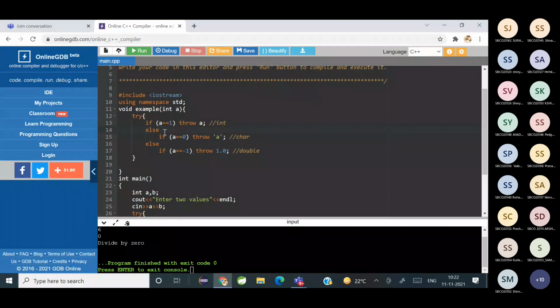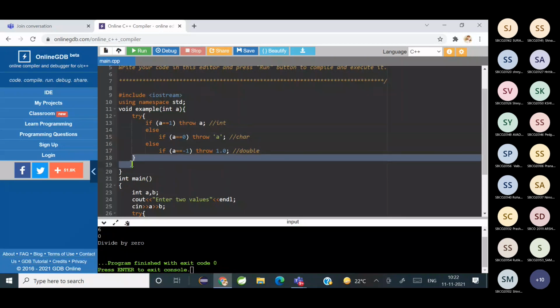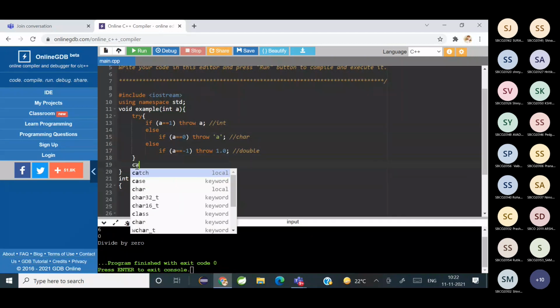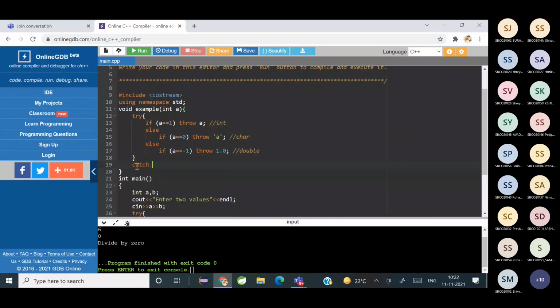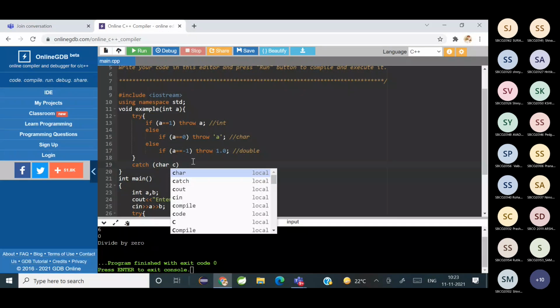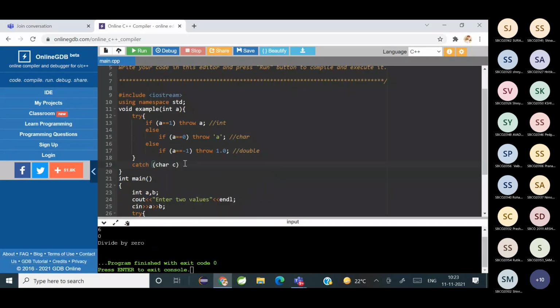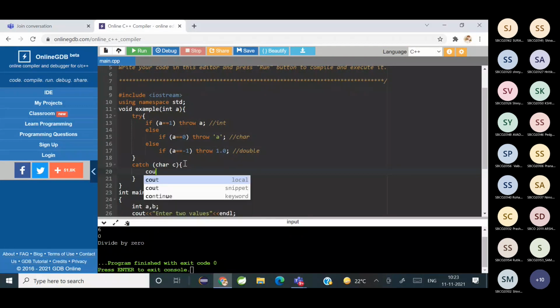And here I'm writing a catch statement. If I write char c, cout got a character.